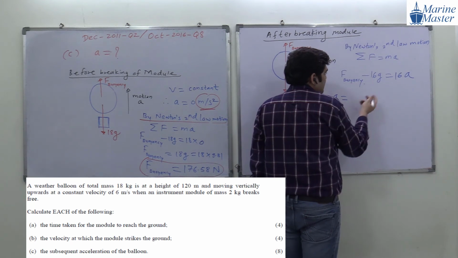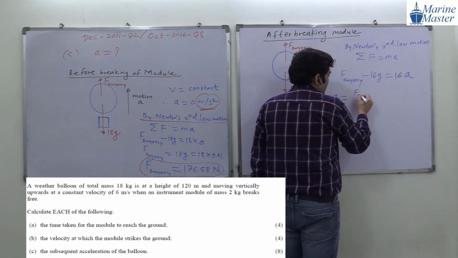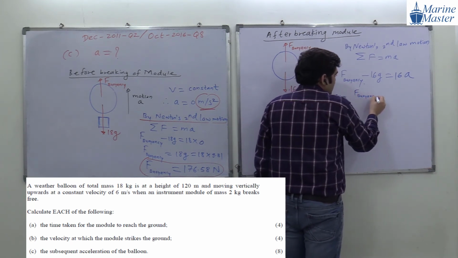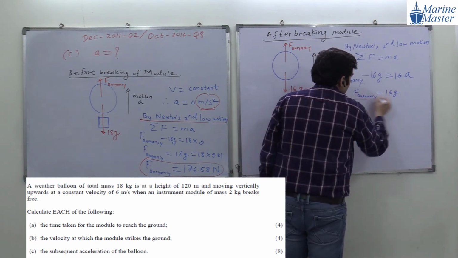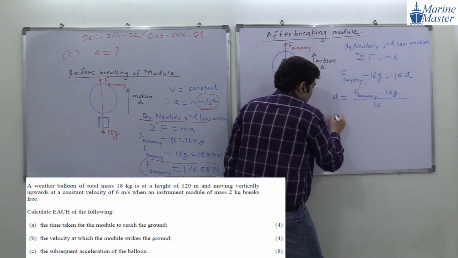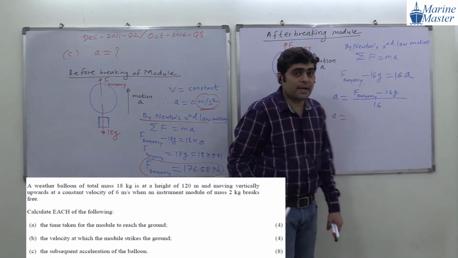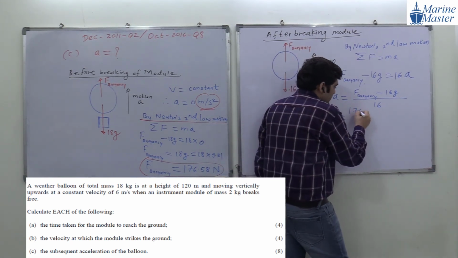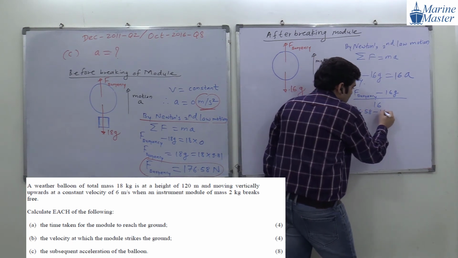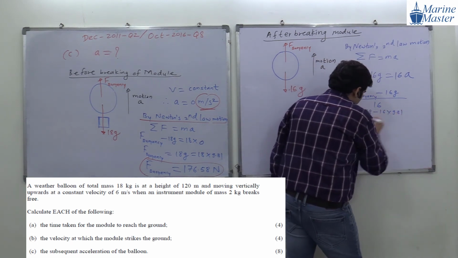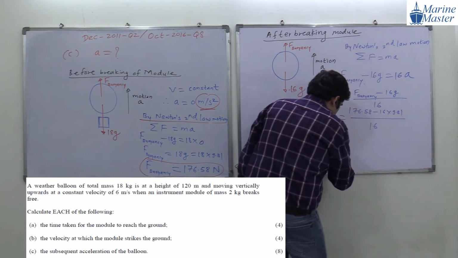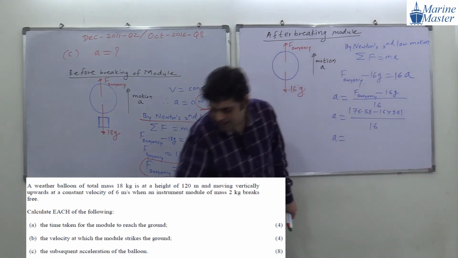And how to find the acceleration? Acceleration will be equal to F buoyancy minus 16g, divided by 16. What is the F buoyancy we calculated, guys? 176.58. So 176.58 minus 16 multiplied by 9.81, divided by 16. In this way we got the acceleration.